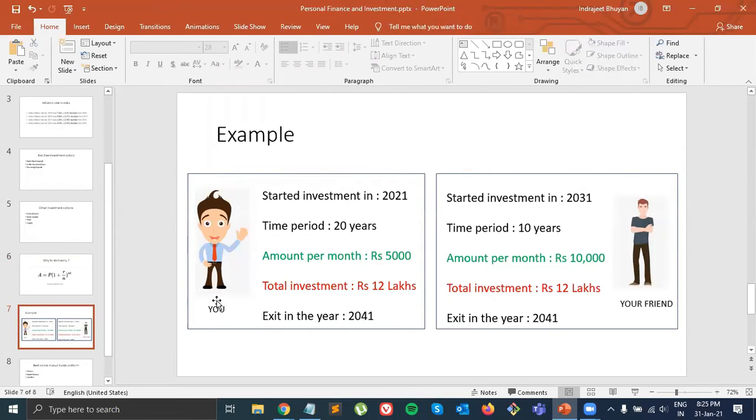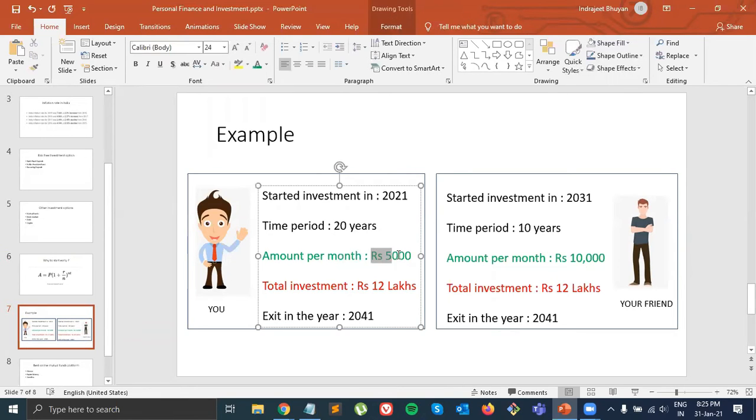Now let's say today after watching this session you planned that you will start investing 5,000 rupees per month. Okay, and you will invest for 20 years, because all these mutual funds and all those things are a long term game. So you started in the year 2021 for 20 years. How much money per month? 5,000 rupees. Very important. Just watch this, 5,000 rupees. Now, after 20 years, your total investment is 12 lakh rupees. That means you will exit in the year 2041.